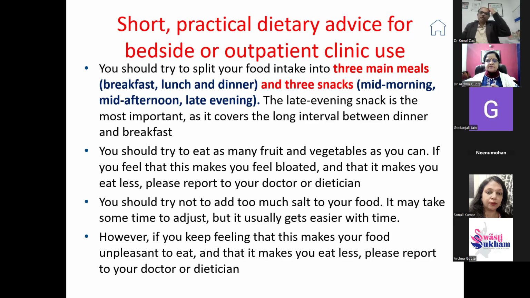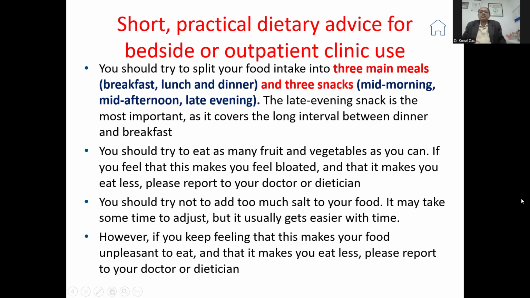This is very important because glycogen is stored in the liver, and in liver disease the glycogen storage decreases. So the likelihood of reduced sugars and other problems occurs in the early morning. So it's very important to have a late-night snack. You should try to eat as many fruits and vegetables as you can without making you bloated. You should try not to add too much salt. That is to be avoided fully. However, if you feel that this makes your food unpleasant to eat, you can always try alternatives. Next slide, please.